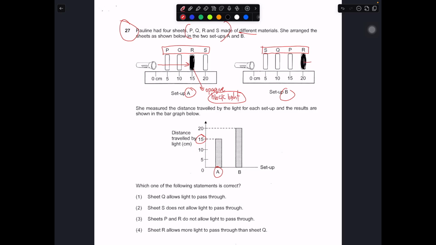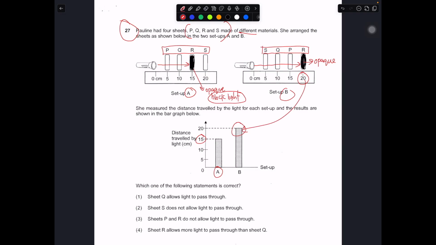Based on the first result, we know that R is opaque. Then for setup B, the amount of light travels in this way. It travels all the way until it hits R, then at 20, it stops. For this part, the result is at 20. So what does it mean?